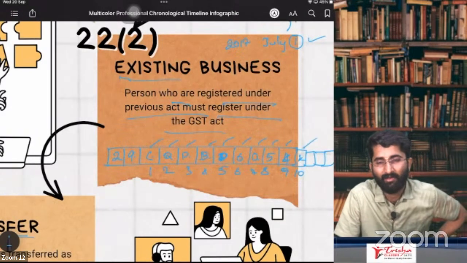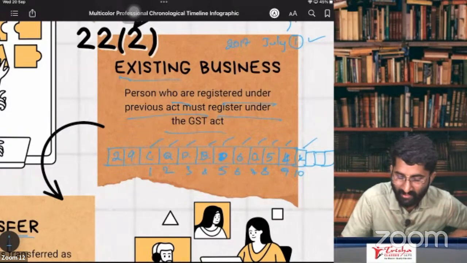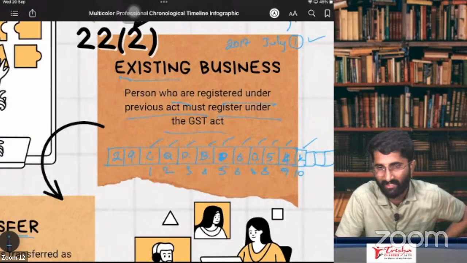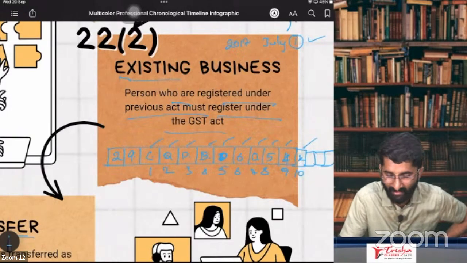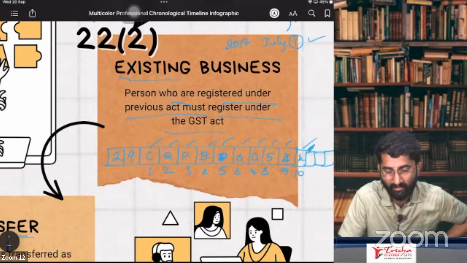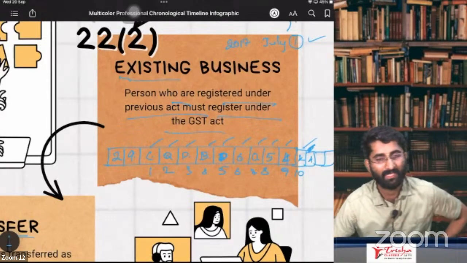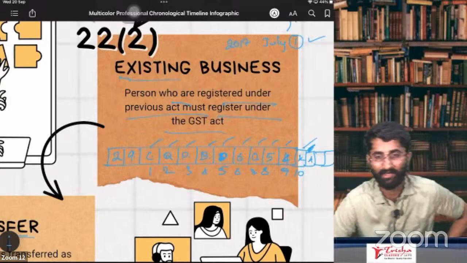So how many digits got over? 10 plus 2, 12 digits. The next 3 digits are some error checksums, and this is the number of registrations that you take. For example, in Karnataka, you have 2 registrations, 3 registrations, 4, 5, 6 registrations. You can take as many registrations as possible.